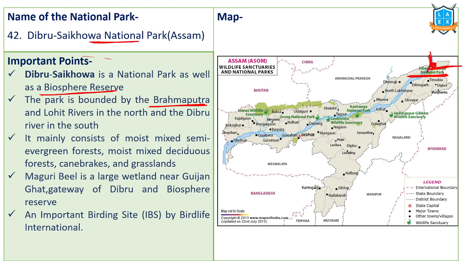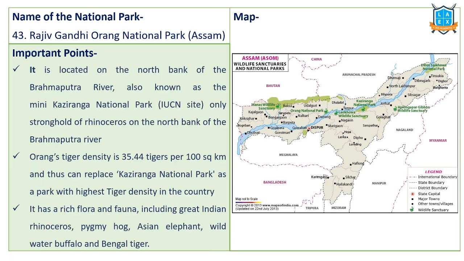It mainly consists of semi-evergreen forests and mixed deciduous forests. There is a lake called Maguri Beel. Maguri Beel is the wetland located here. This is an important birding site because wherever there are rivers, streams and lakes, it hosts bird species. Yes or no? That's why. Dibru-Saikhowa National Park, Assam.